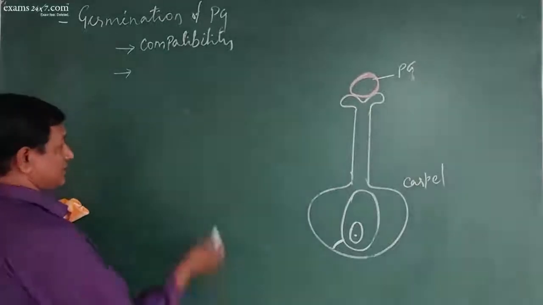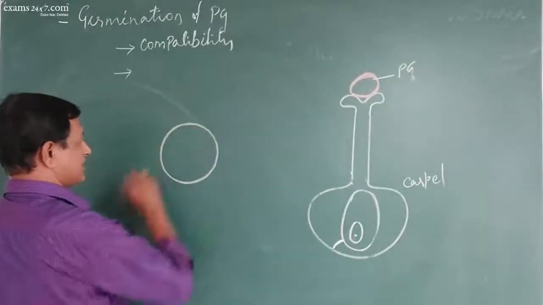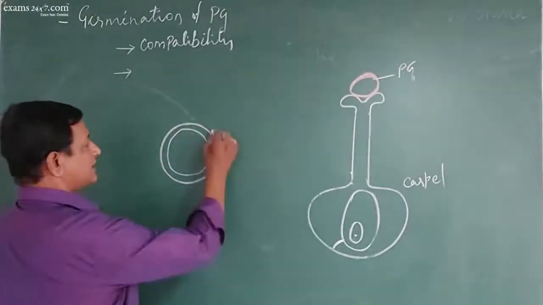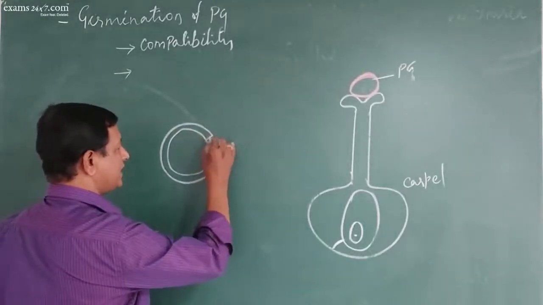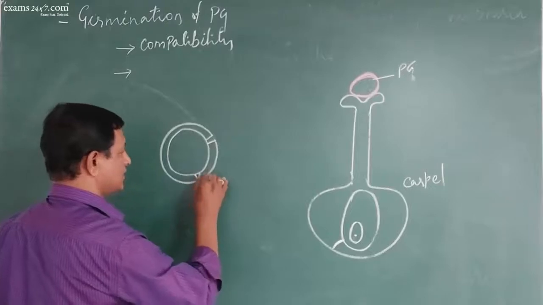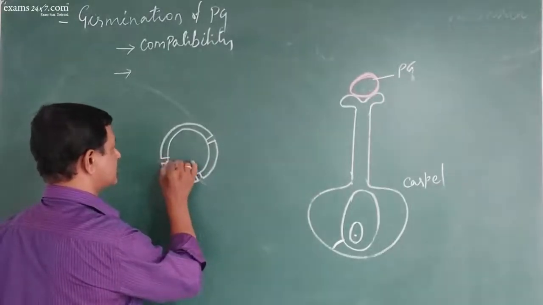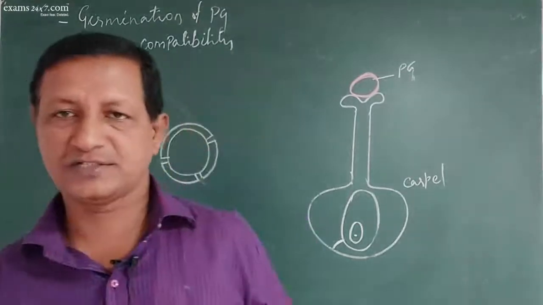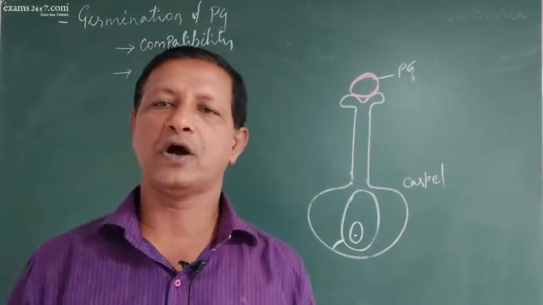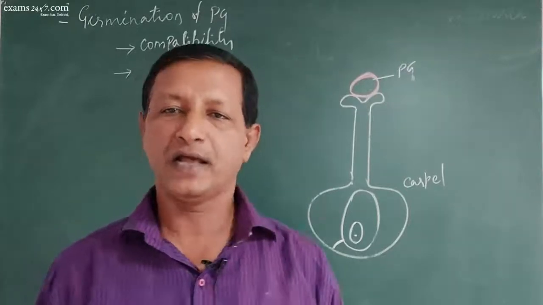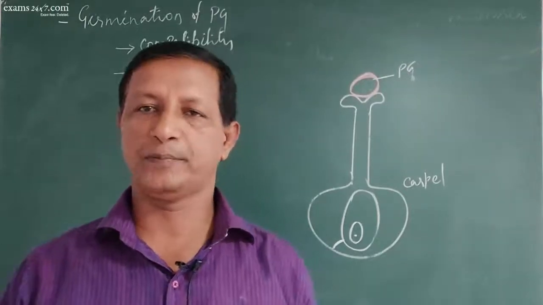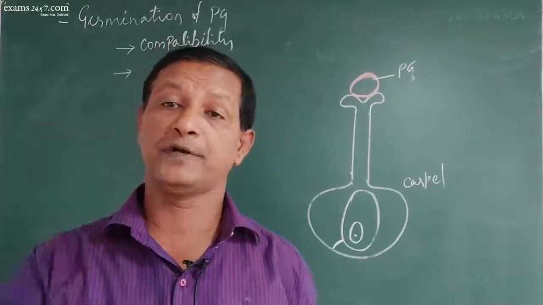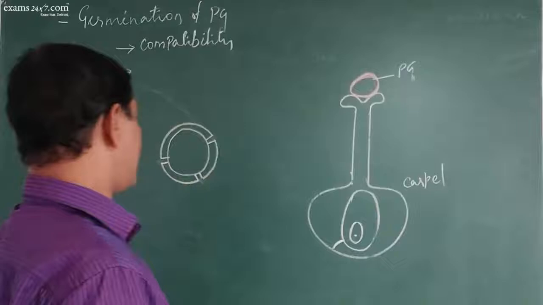What is germination? Look at this. This is the pollen grain, with exine and intine. There are many germ pores like this. The number of germ pores will differ from one species to another. Based on that, we say unicolpate, bicolpate, tricolpate, and so on. If there is only one germ pore, it is a unicolpate pollen grain. If there are two germ pores, it is called a bicolpate pollen grain. Like that, it varies.